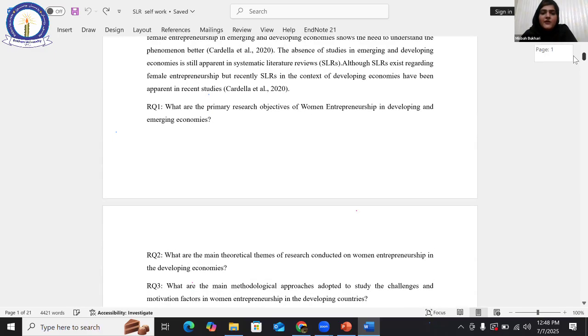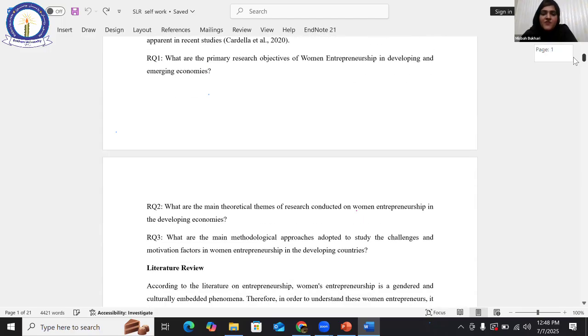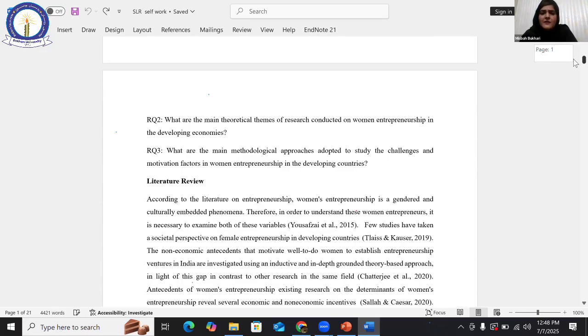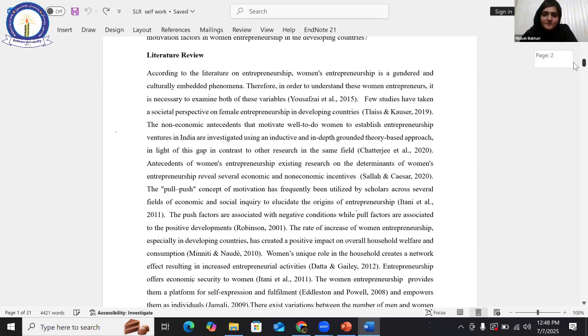These were my basic RQs. What are the primary research objectives of women entrepreneurship in developing and emerging economies? What are the main theoretical themes of research conducted on women entrepreneurship in the developing economies? RQ number 3 is, what are the main methodological approaches adopted to study the challenges and motivation factors in women entrepreneurship in the developing countries? So somehow the RQs are a bit changed.